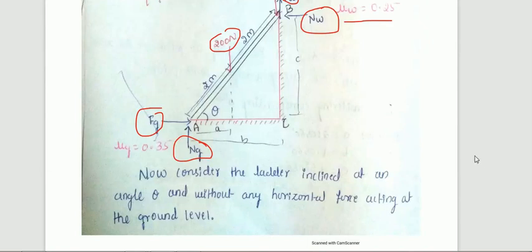So this is how you need to solve the problems on a ladder. The thing is, the drawing of the free body diagram is the main thing. After that, you need to apply the equilibrium conditions. So this is about today's class. Let me continue in the next session.